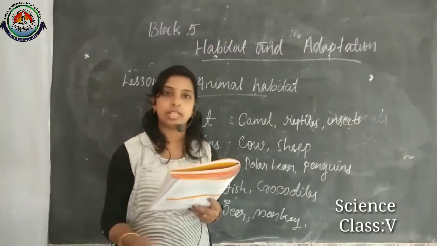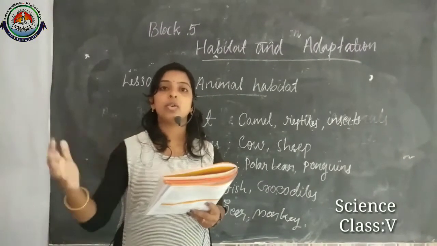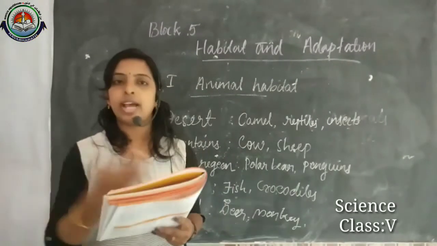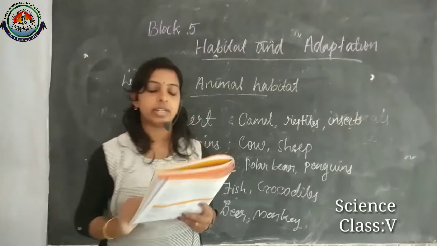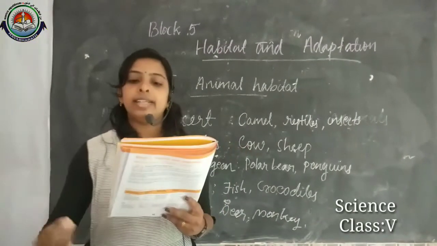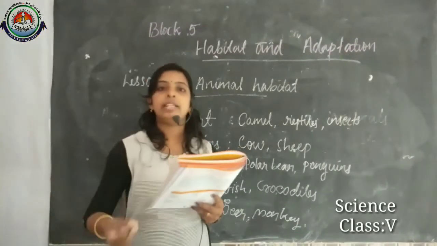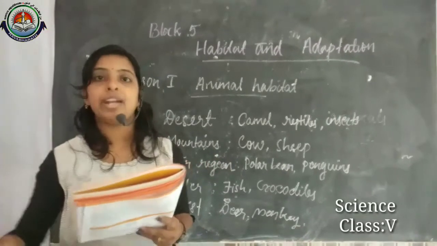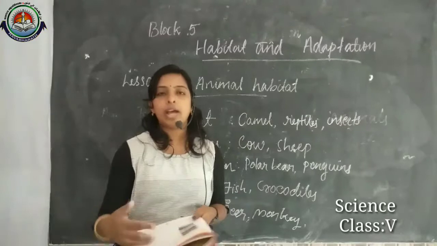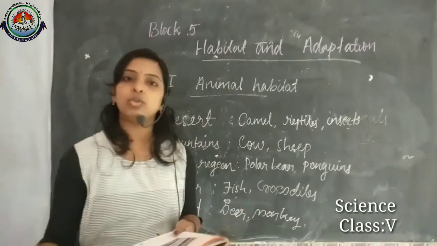The first thing, they are big and tall animals, like the camel. Big and tall animals that can store water and food in their bodies, and have padded feet. I am explaining more than 2 points, you can choose any 2 points.